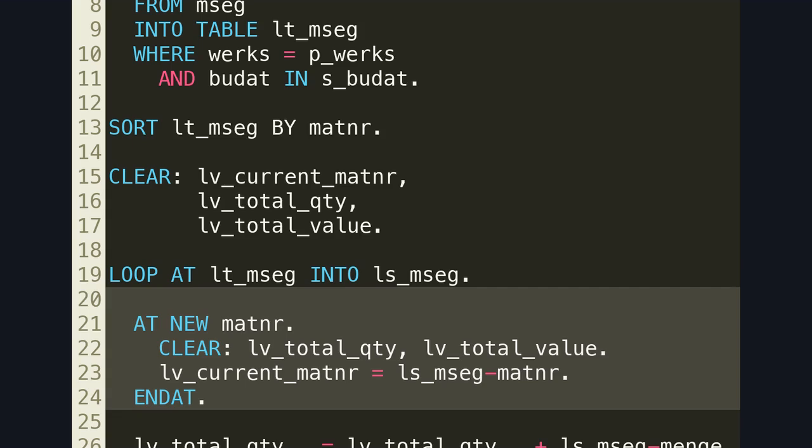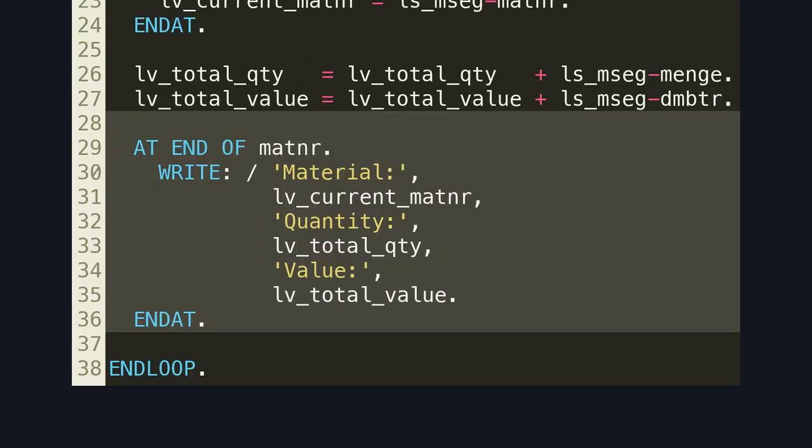This code snippet now behaves correctly because the internal table order matches the grouping logic used in the loop. Here is the same output logic as before, but now totals are stable, repeatable, and correct across all environments.